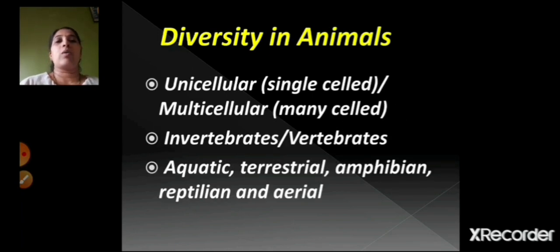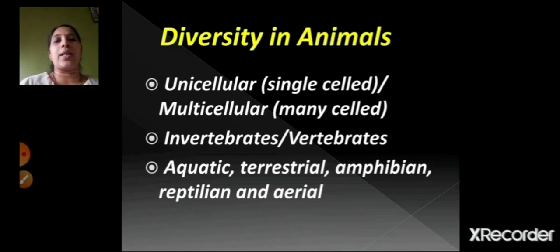Now we'll see about the diversity in animals. In animals also there are different types of animals. Unicellular animals, you have already learned, are single-celled organisms which contain only a single cell, and multicellular means which contain many cells. Now invertebrates and vertebrates. Vertebrate animals are those which have a vertebral column, that means they have a backbone, and invertebrates are those which do not have a vertebral column, that means they do not have a backbone.